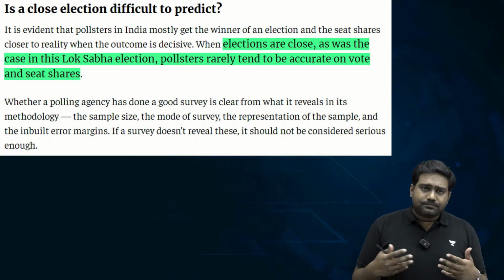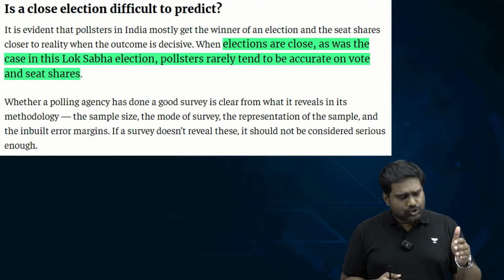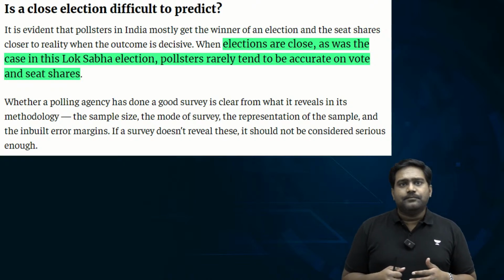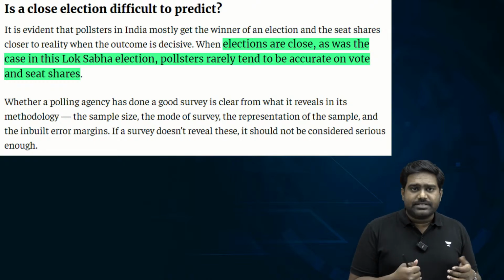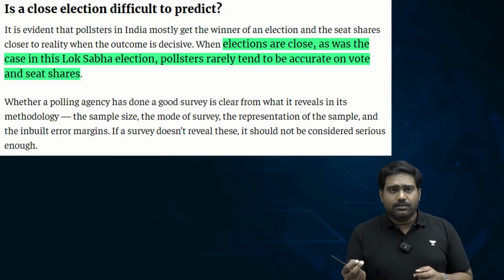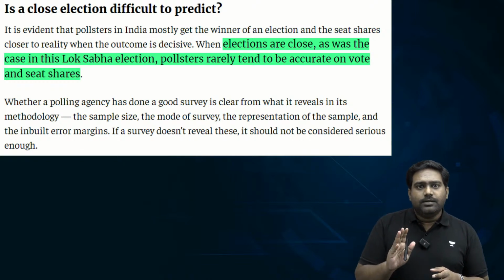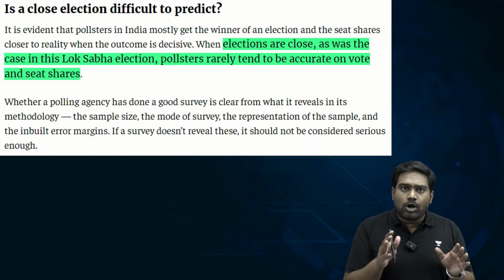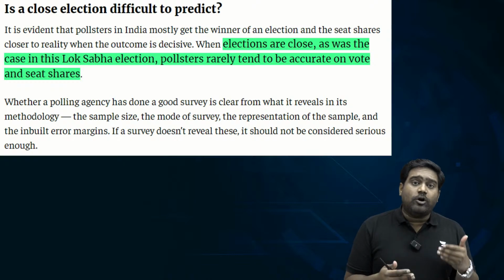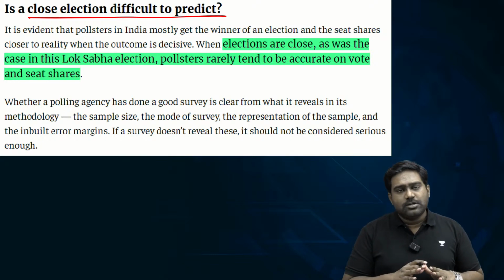Usually, when there is a one-sided contest, let's say for example, there is a particular state and there is a strong anti-incumbency and it's widely expected that the opposition is going to come back into power. In such cases, which is a one-sided contest, usually exit polls get it right. If not the exact seat numbers, at least the vote share with a small error margin, or at least the broad trend that this party is going to win, that this coalition is going to form the government. At least the broad trends are gotten right by these surveyors. But when the contest becomes very close, when it is a tight contest, that is where exit polls go completely haywire.